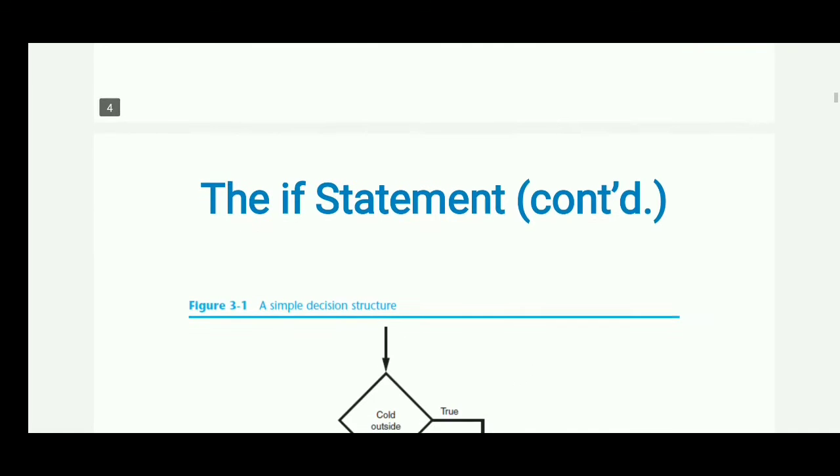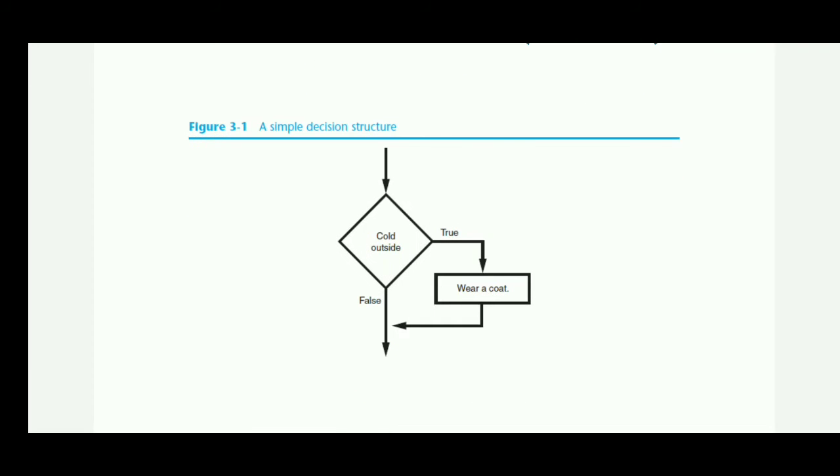Next one, there is a diagram given. So see here. The condition is cold outside. If the value is true, meaning the given condition is true, then it will go for wear a coat. If the condition is false, then it will go for the false part, which is written afterwards. Cold outside is the condition, so if the answer is true, it will go to the true part, where we have written wear a coat. So it is about the if statement.